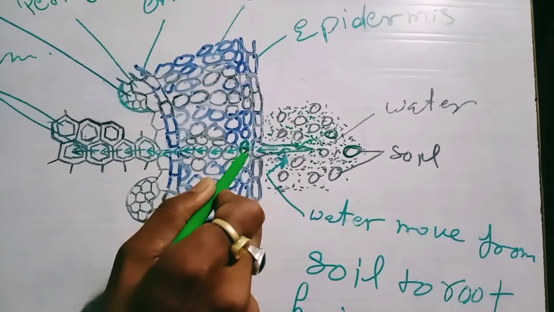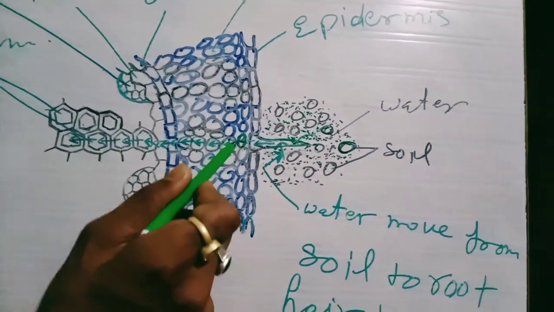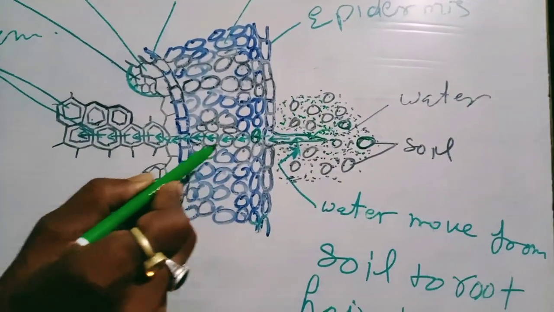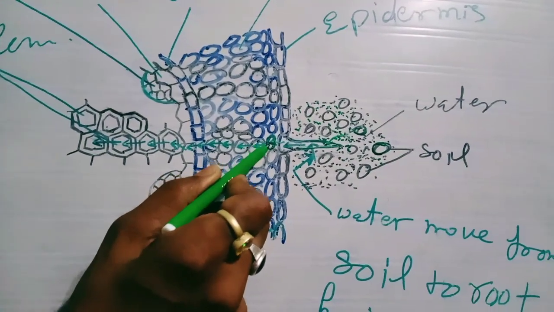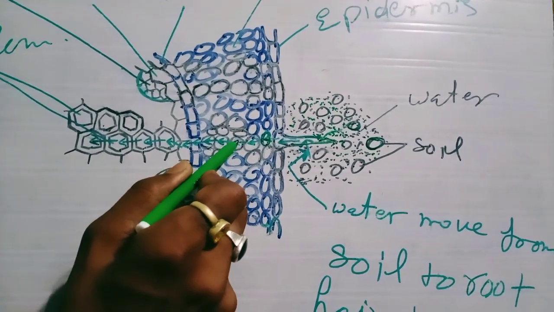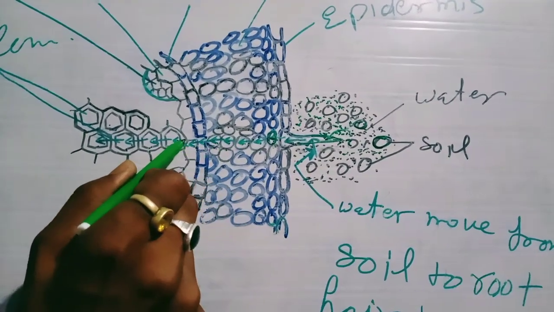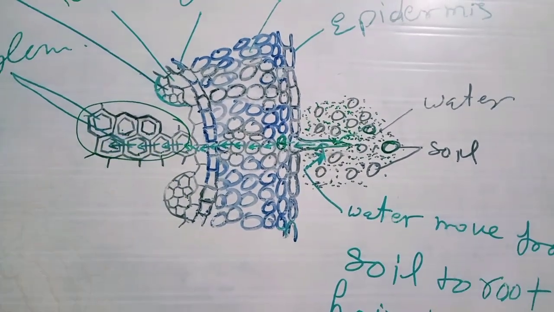Now the cell of cortex also becomes turgid and swells and exerts a type of pressure called root pressure. By this root pressure, water moves from one cell to another cell and eventually reaches the xylem. Now this xylem, these are the xylem. Now this xylem transports the water from a root to the stem or leaf.